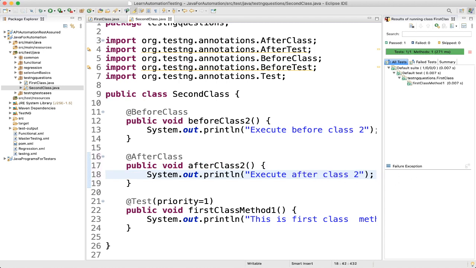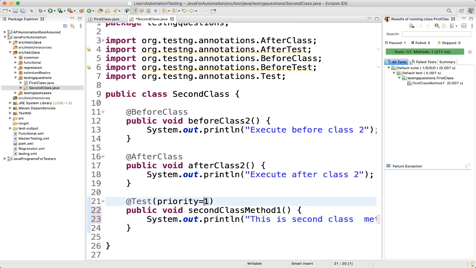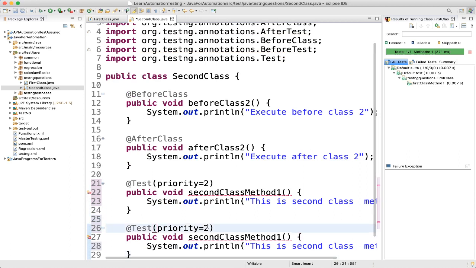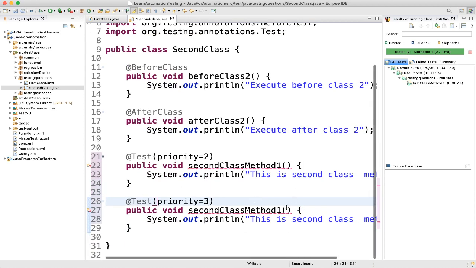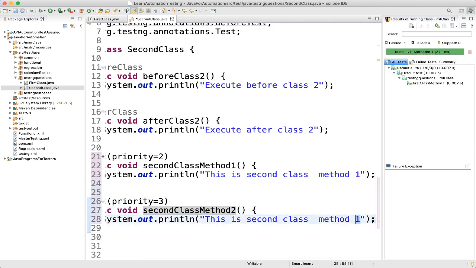This is fine. Then we'll have a few methods. For the method name we'll give secondClassMethod1, and this is second class method 1. Priority I'll give as 2, and this one I'll give as 3, and I'll make it 2. Here I'll make it 2. So you understood, right?